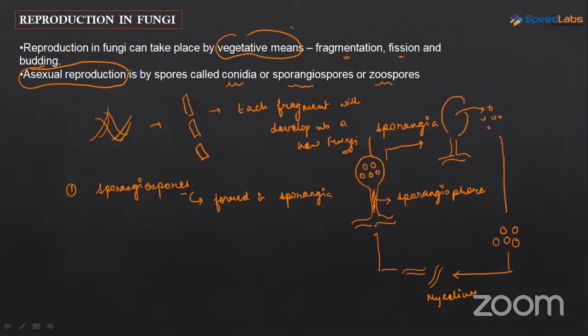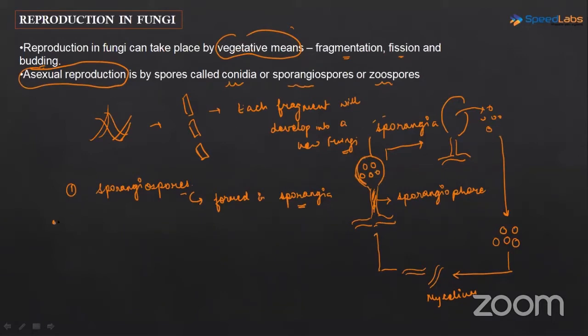These released spores will develop into a mycelium, and then later the mycelium will again develop a body in which spores are forming, and again later on it is going to release its spores into the environment, and the cycle goes on. Okay, so this is a method of asexual reproduction. These sporangiospores are formed in sporangia. This part is sporangia.